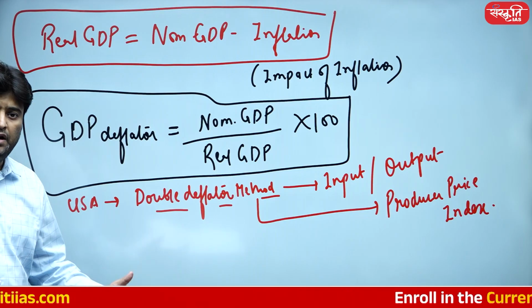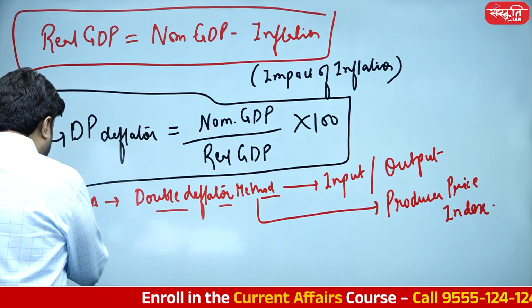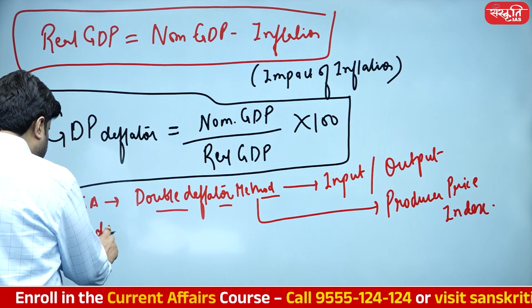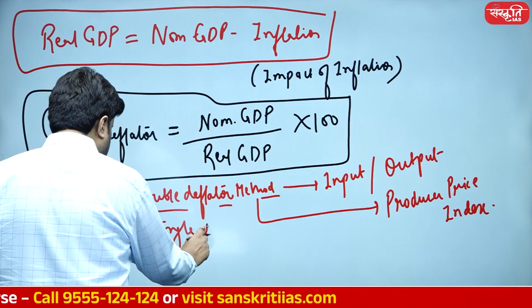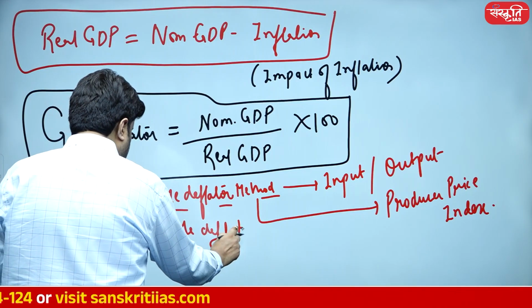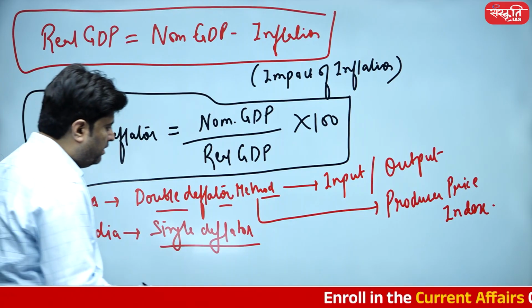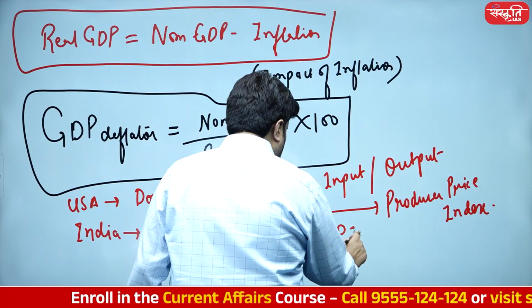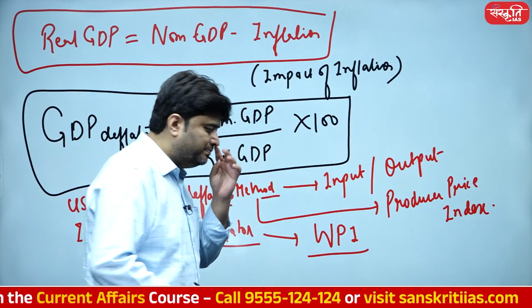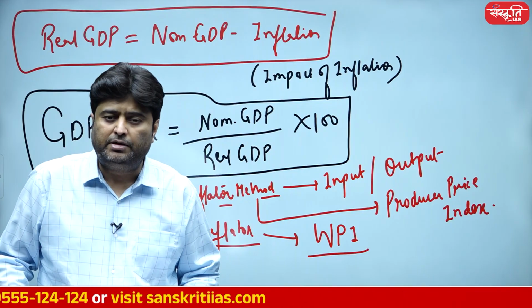We only use the single deflator method, and that too on WPI, wholesale price index. And this is where the problem is.